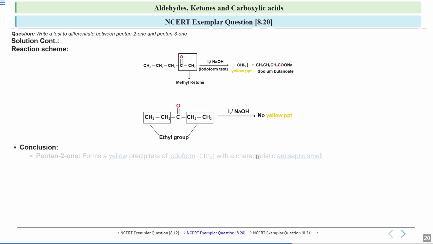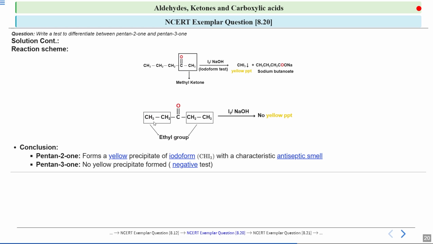So we can conclude that pentan-2-one forms a yellow precipitate, which is called iodoform, which has a distinctive antiseptic smell. This positive result tells us that pentan-2-one reacts in this test. You need to remember that the yellow color and smell are the key indicators.